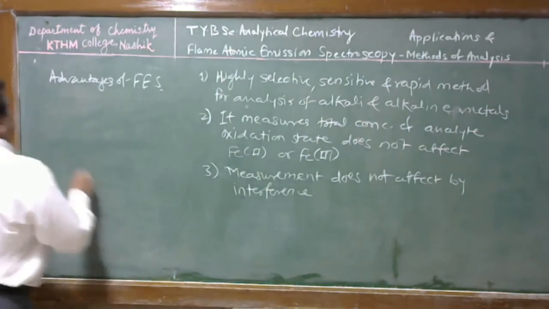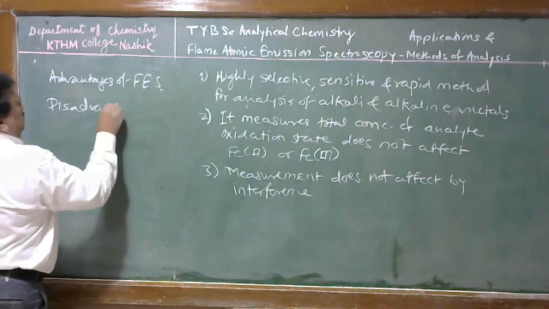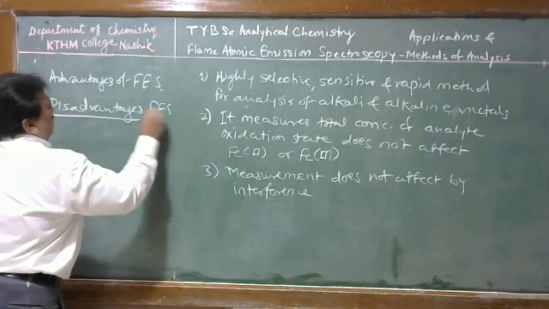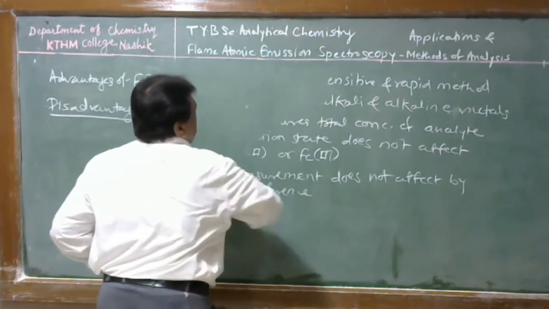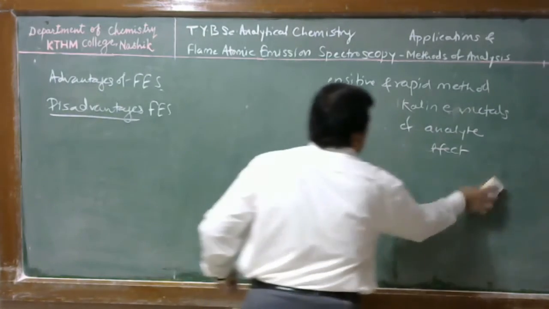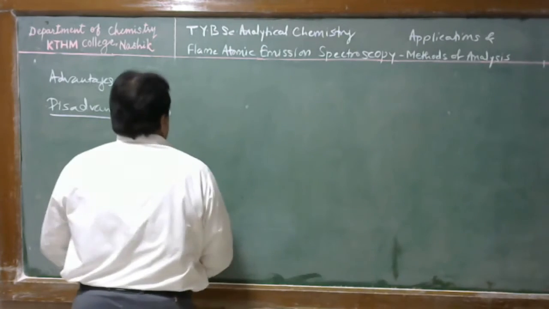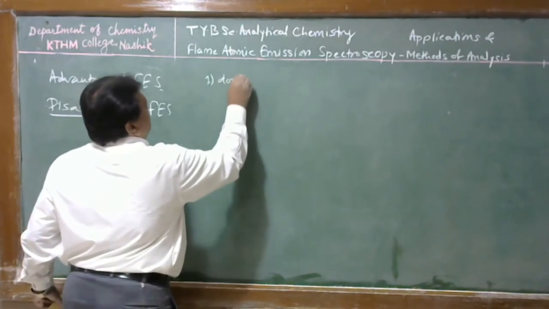Along with this, there are some disadvantages. Here, FES is applicable for determination of atomic species. Therefore, it does not provide information about the molecular structure. This is a disadvantage.